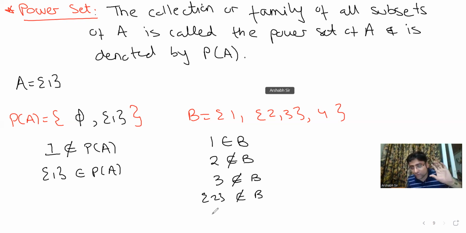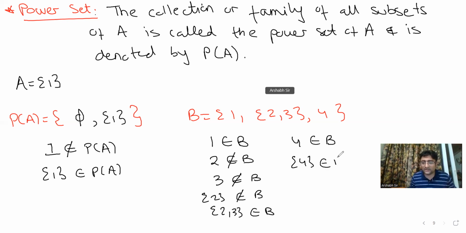Quick question. एक मैगी का पैकेट में एक मैगी आता है for 12 rupees and there's a Maggie packet where you get 2 Maggies for 24. Now are they the same thing? No, right? They're not the same. So if I say {2, 3} belongs to B, yes or no? Yes, sir. 4 belongs to B. Yes. Set of 4 belongs to B? No, sir.